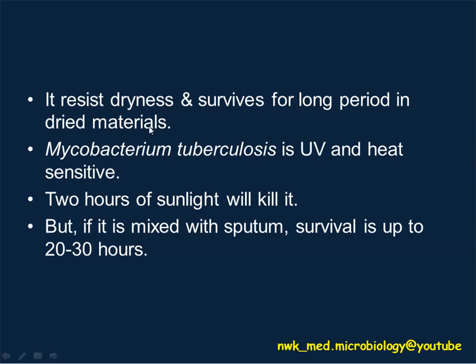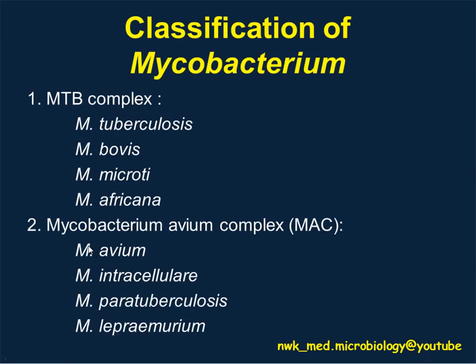One example is Mycobacterium tuberculosis, which is sensitive to UV and heat. If you expose them for 2 hours under sunlight, you can kill them. However, in the presence of sputum, which is mucus from the respiratory tract, they can survive up to 20 to 30 hours. This is the classification of Mycobacterium. However, our focus here is only Mycobacterium tuberculosis.